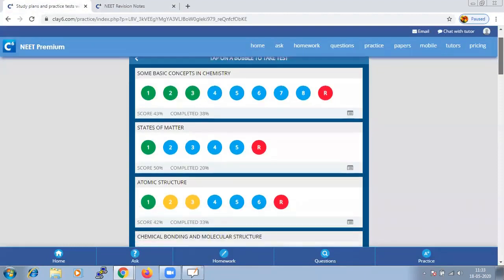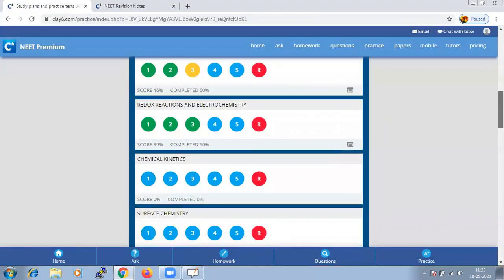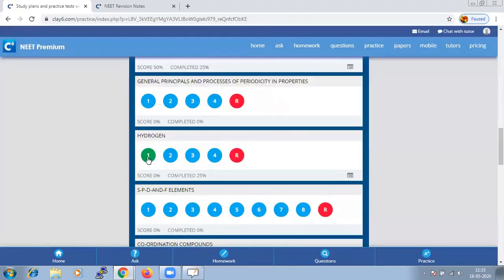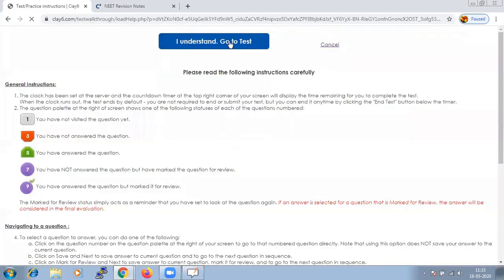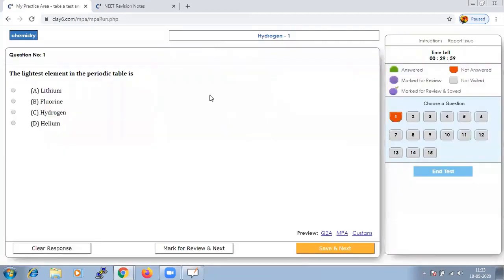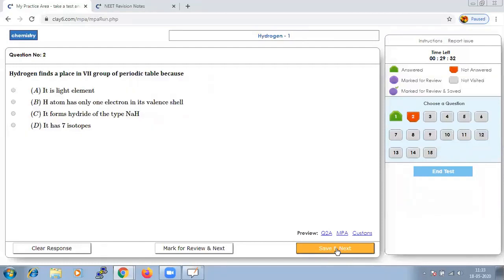So here we need to go to the chapter hydrogen. This is the first question: the lightest element in the periodic table. From the options, it would be very clear that the lightest element is placed at the beginning of the periodic table, and of course hydrogen will be the answer. Let us save that and go to next.